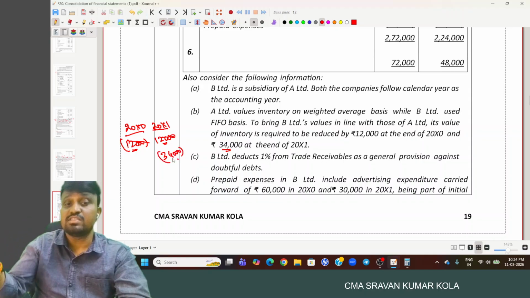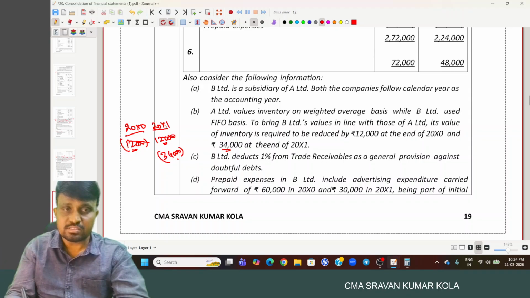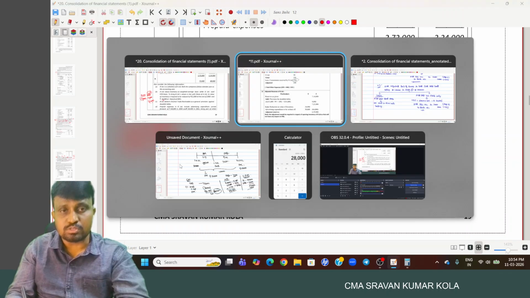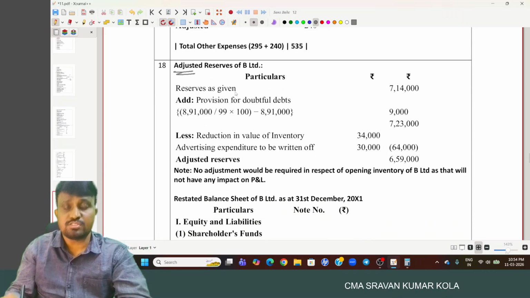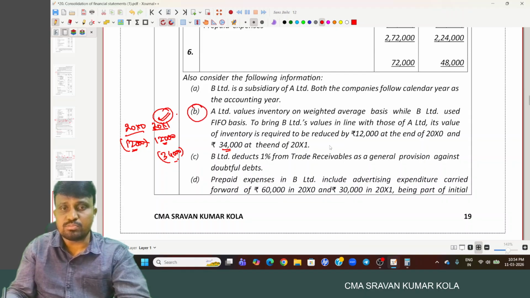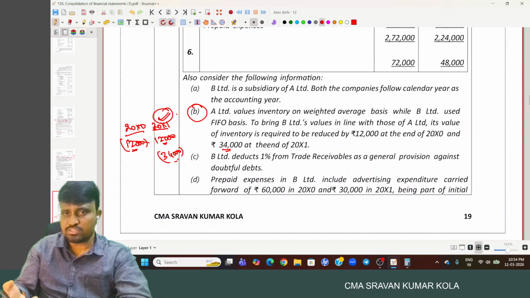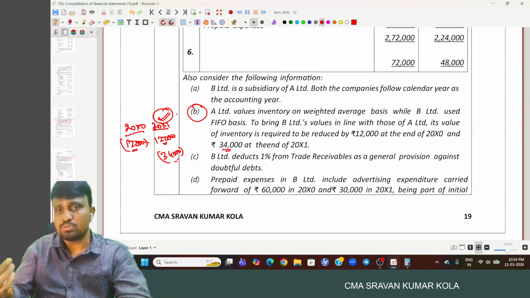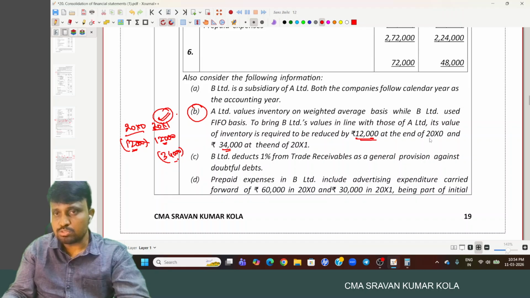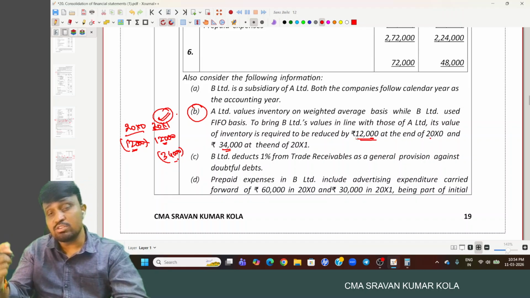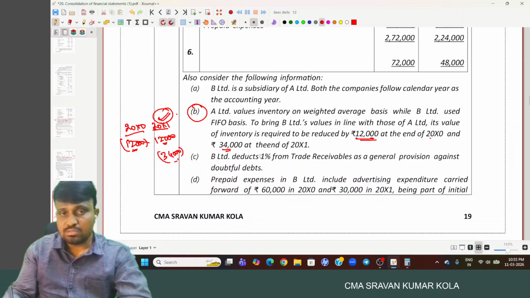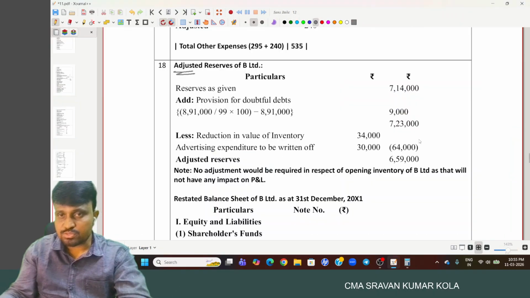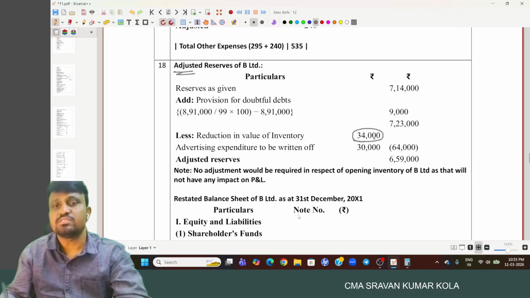And this impact we provide in the next year, but the next year is not considered in the current year. We have to redraft the financials of the current year only. So we consider only the 34,000 data. First we have to restate and adjust reserves and surplus because there is a change in accounting policy. If the accounting policy has been changed in line with the holding company, we have to alter it. How much amount is reduced? In 2000 X0, 12,000. Again, that amount will be reversed in 2000 X1 as the opening stock; it is the reverse, that was cancelled. In 2000 X1, 34,000 has been reduced. So only 34,000 we consider.